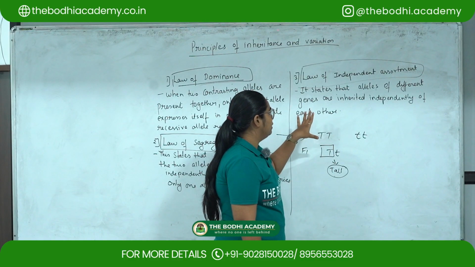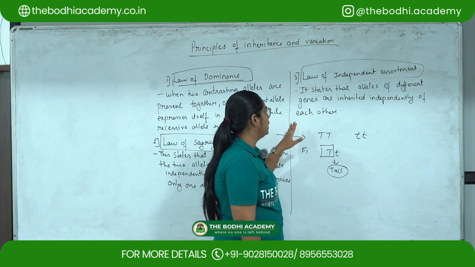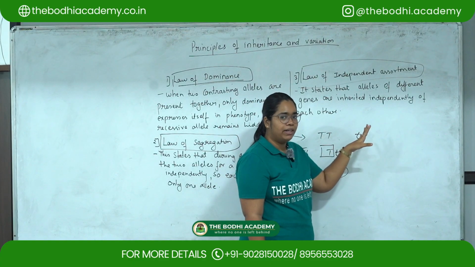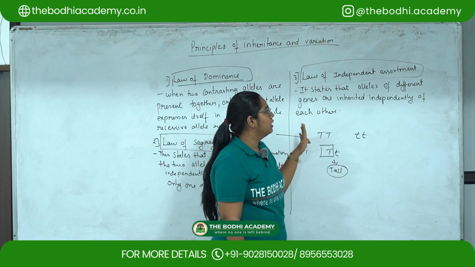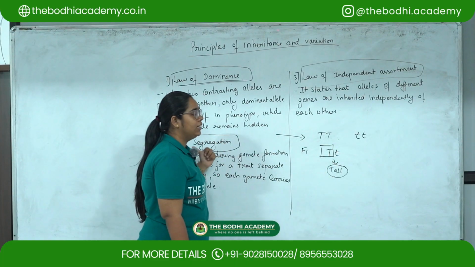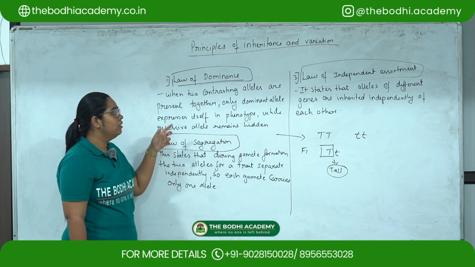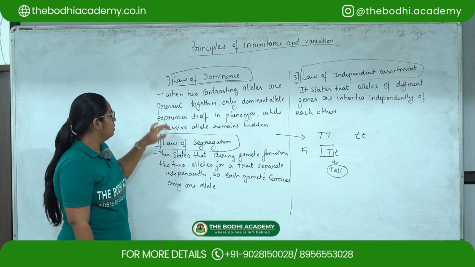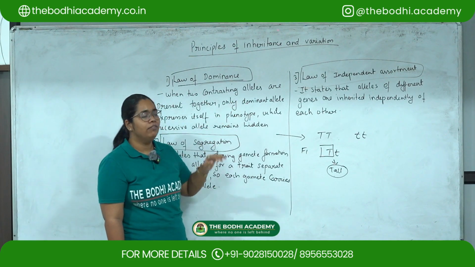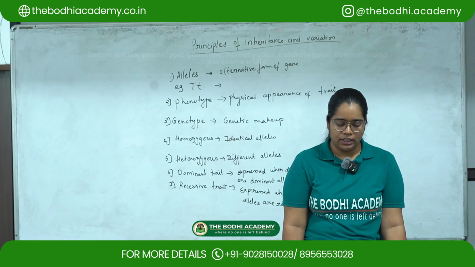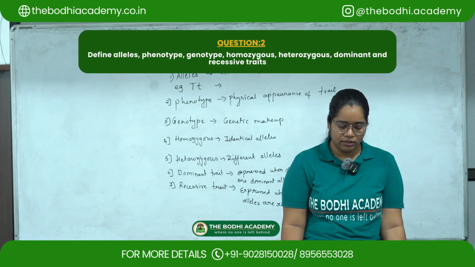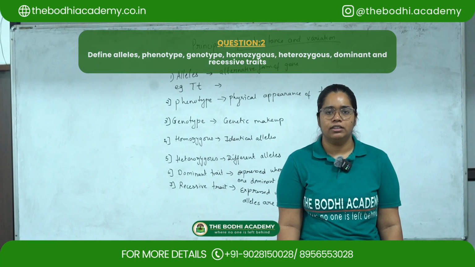This law states that all alleles of different genes are inherited independently of each other. So these are the three laws which are derived by Mendel, that is law of dominance, law of segregation and law of independent assortment.